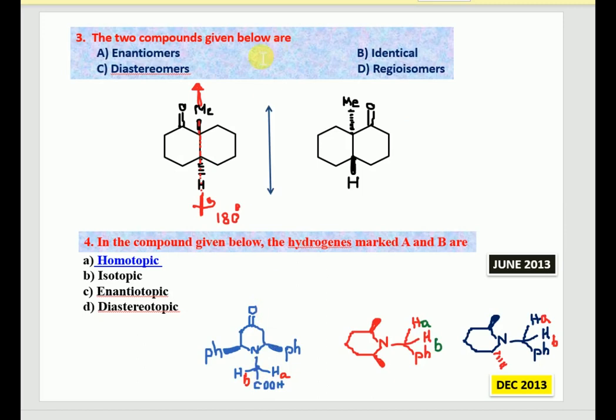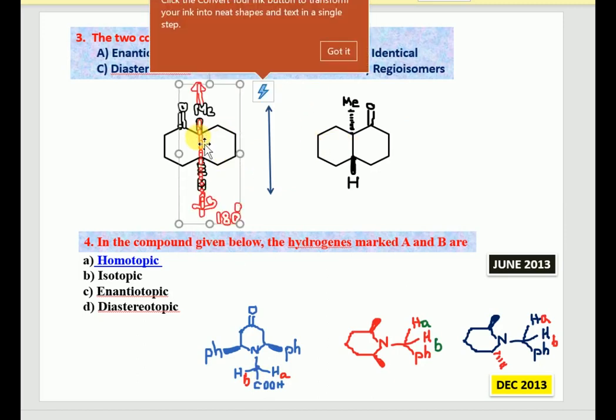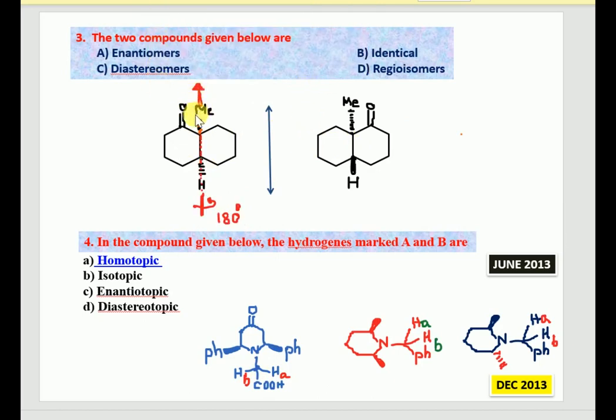So the next question, the two compounds given below are... Here if you notice these two compounds, by just looking we can't say. First we have to confirm the configuration about this chiral center. If we observe the configuration of these two molecules at this stereocenter and it gives the same configuration, then that will be considered an identical molecule.